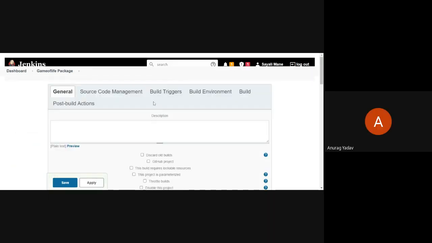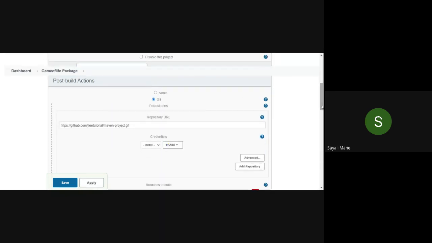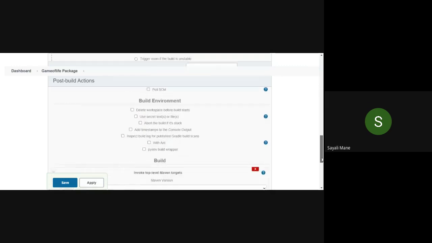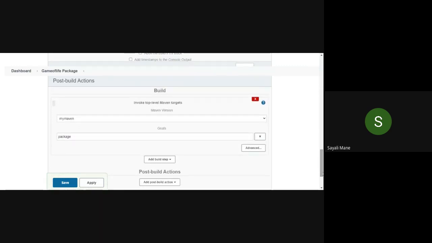Ma'am, we already have a compile one. Sorry, package one. Create the package one. New. The same we did for the test. Create a package one. Follow the same step, source code management. Okay, now here Maven version will be the same. In goal, instead of test, write a package and then save it, and then click on the build now.